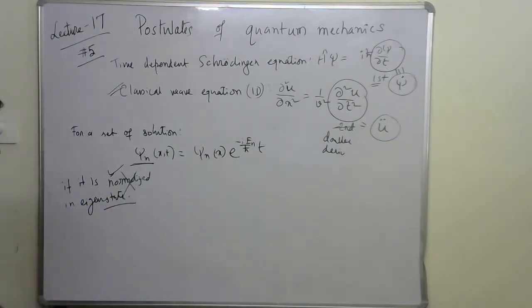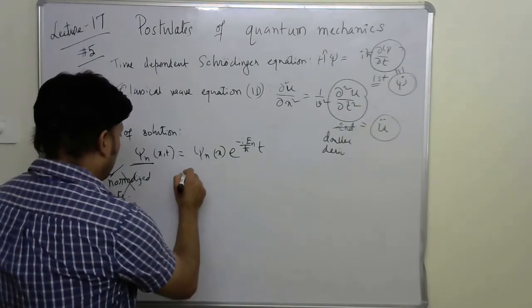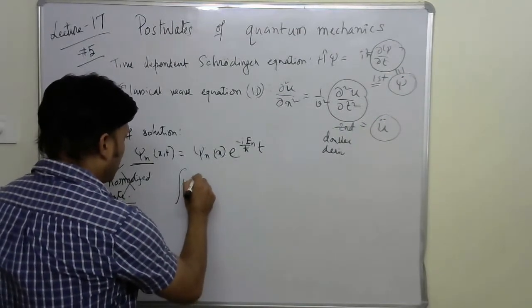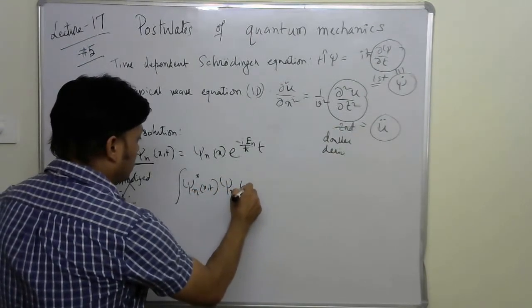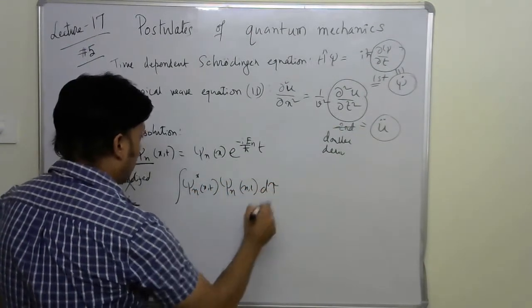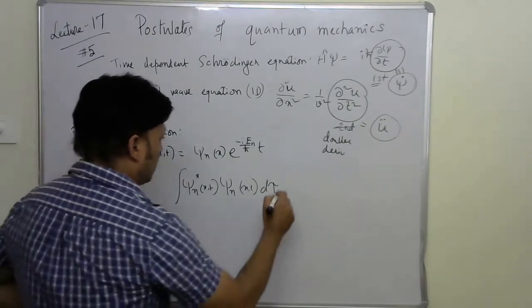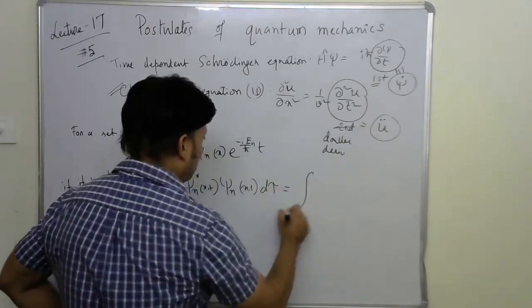If it is in an eigenstate, then what happens? You see the integral of psi_n star (x,t) psi_n(x,t) d tau becomes what?